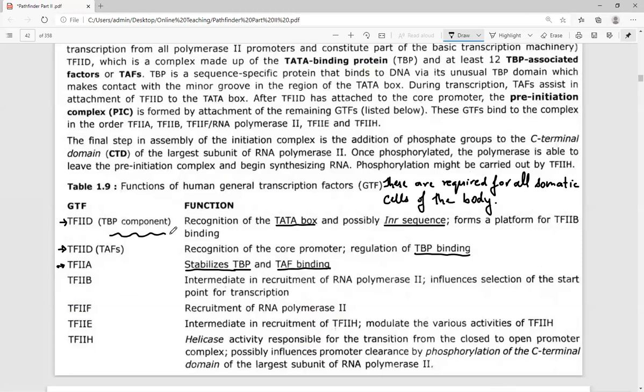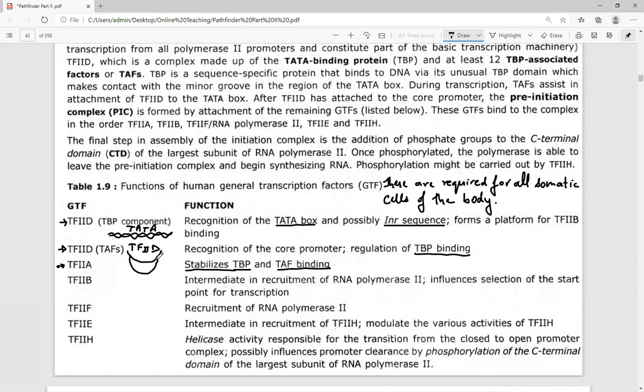Supposing there is the DNA sequence, a double stranded DNA molecule. Firstly, TFIID will bind and will recognize where the box referred to as TATA box is present. Over the TFIID, the other protein that is going to bind is TAF, TATA box associated factors.